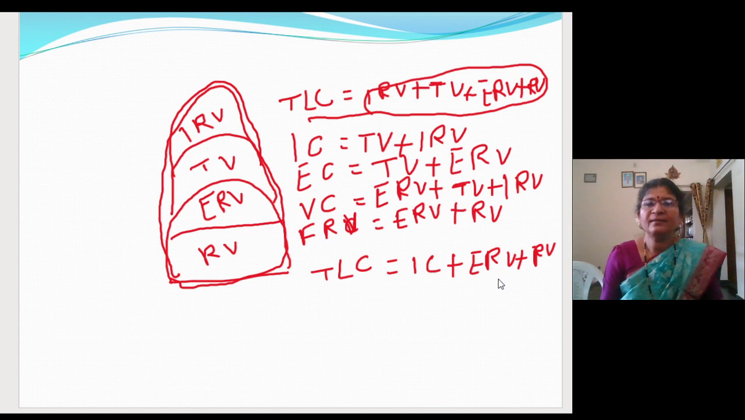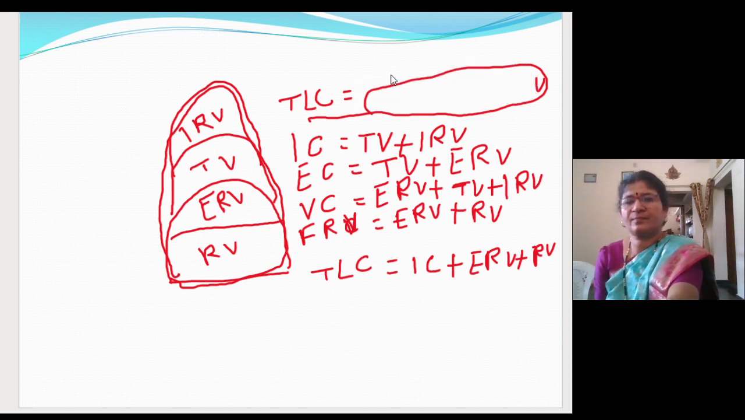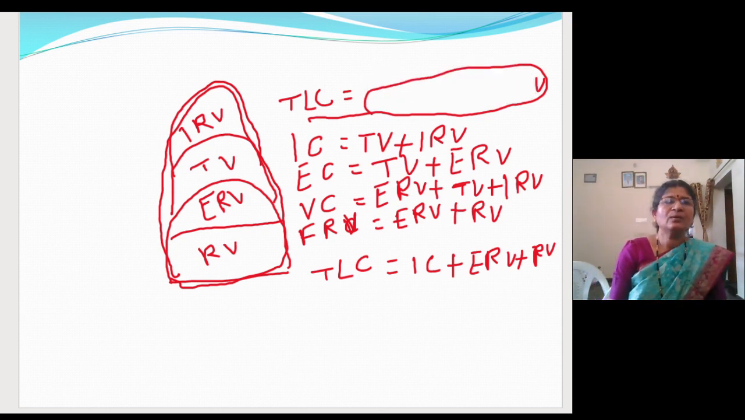Like this, you can change the formula, like ERV and TV. Sorry, we made a mistake here. Let me write this TLC once again. Let me erase this one. It will take a little time because I'm learning to use this. Okay, let me erase once again.